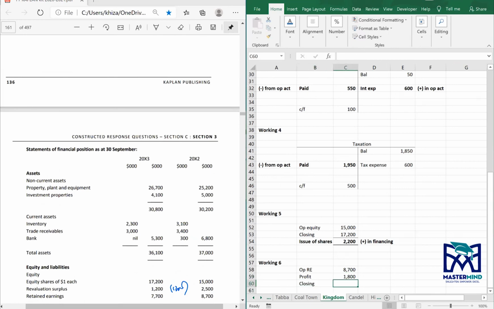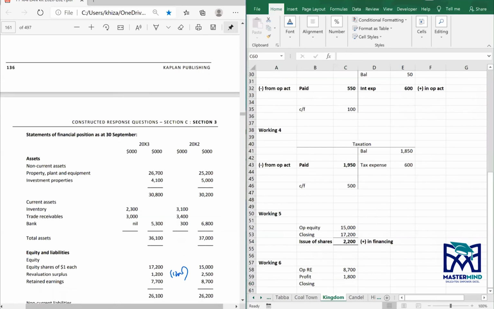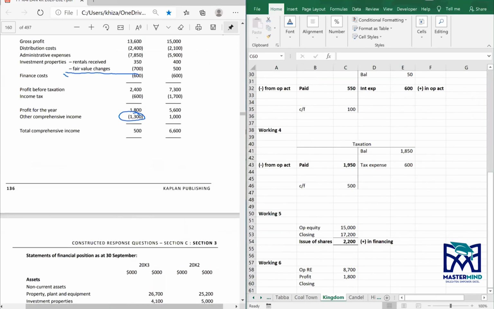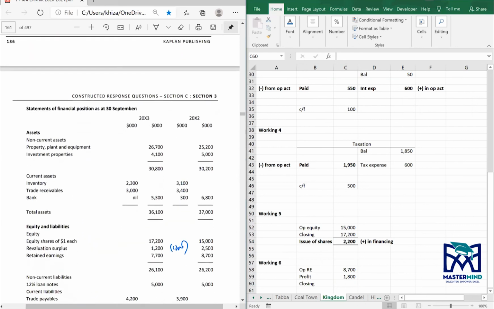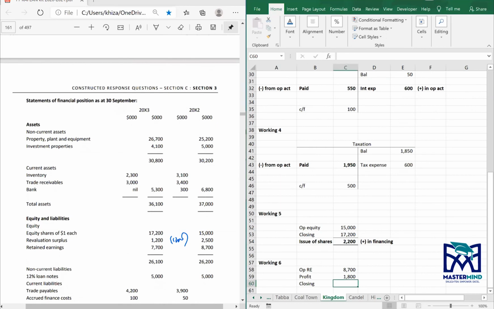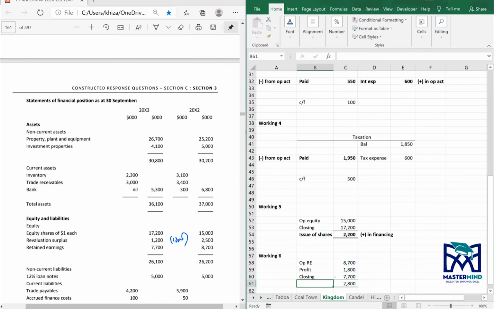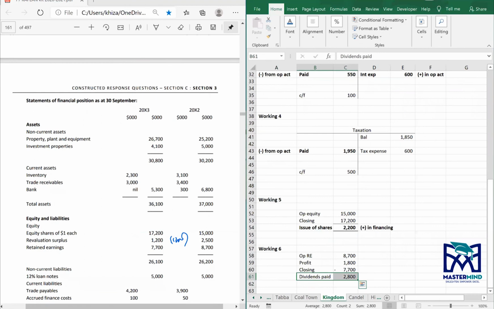There is also the transfer of revaluation reserve to retained earnings, we've tied the change in balance of revaluation reserve. Closing is 7,700. So 2,800 is your dividends paid. Great.